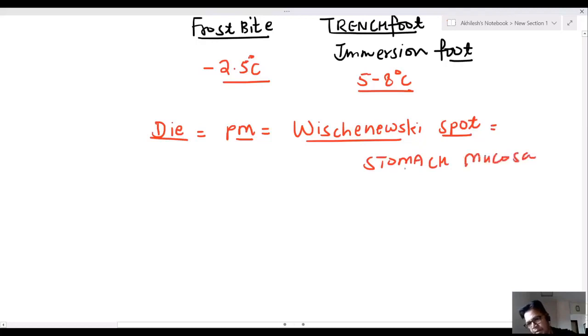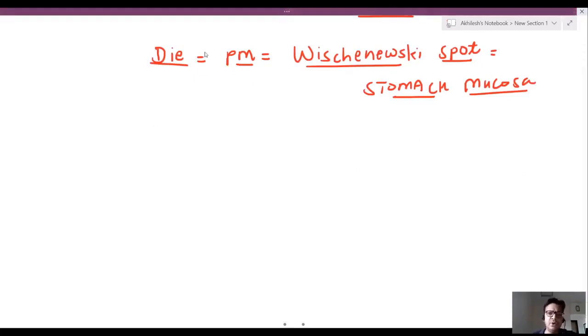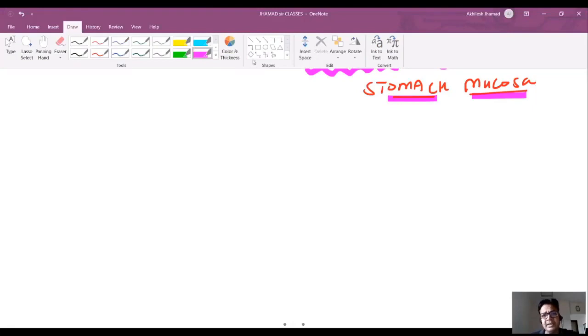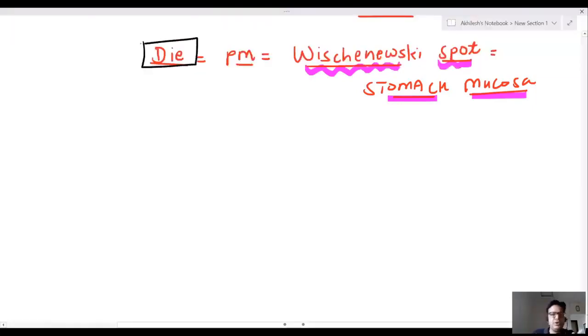This is a very, very important MCQ. In postmortem examination of a dead body due to hypothermia, you can find Vishnuyevsky spot. डॉक्टर साहब ये मेरा बहुत ही अच्छा क्वेश्चन है, मेरे को लगता है ये कभी ना कभी आएगा कि Vishnuyevsky spot are seen in which death? Hypothermic death.